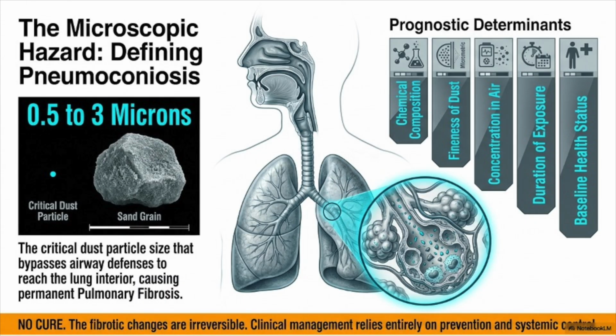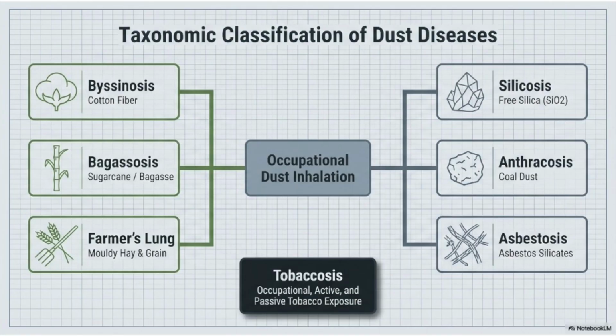These particles remain trapped in the lungs, producing inflammation and eventually fibrosis. Once fibrosis develops, it is irreversible. Therefore, prevention remains the most effective approach. Occupational dust diseases can be broadly classified into several important groups. Pneumoconiosis includes diseases such as silicosis, coal workers' pneumoconiosis or anthracosis, and asbestosis caused by inhalation of inorganic dusts.